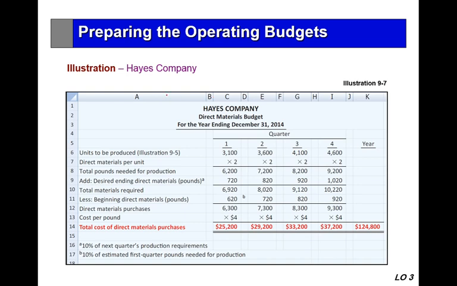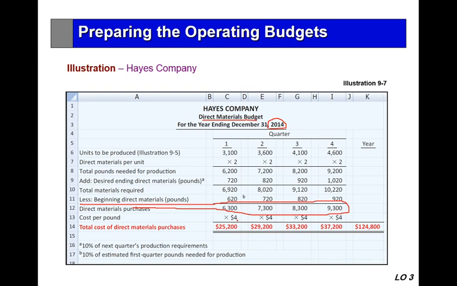And here, to recap, we have the company's direct materials budget for the coming year. We assume that the coming year will be 2014, and we assume that the current year is 2013. Then we prepared the direct materials budget in the previous videos. We have expected direct material purchases in units: 6,300 the first quarter, 7,300 second quarter, and so on.